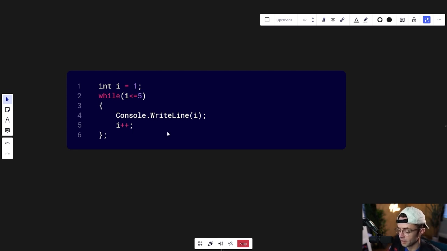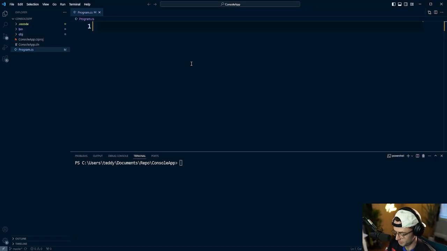So let's hop inside VS Code, and let's actually code up a pretty realistic scenario of when you would see a while loop in real life. What we're going to be building is what's called a pinger, or basically just a small piece of software that's going to check for network connections via a ping. And if the network connection is successful, it's going to give us a console log to show us that it's successful. And we're going to be utilizing C#'s network libraries.